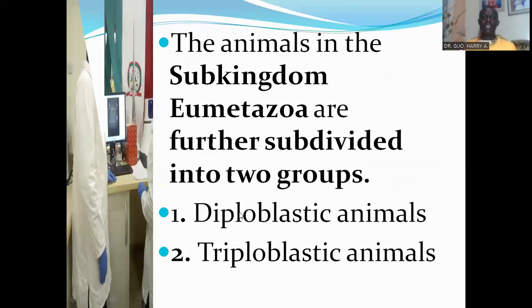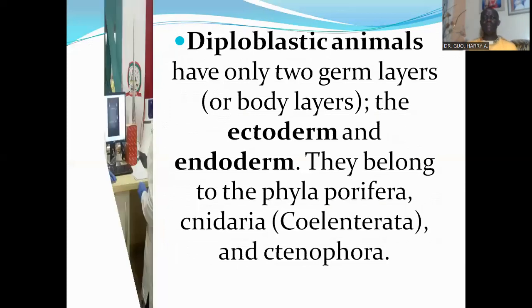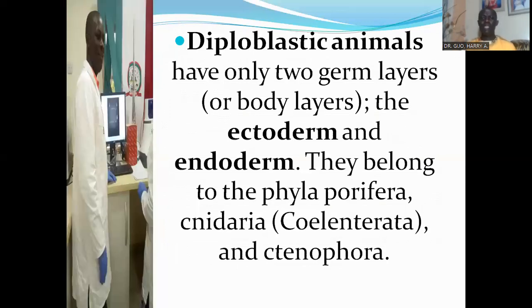The animals in the subkingdom Eumetazoa are further subdivided into two groups: the diploblastic animals and the triploblastic animals. Diploblastic animals have only two germ layers or body layers, the ectoderm and the endoderm.